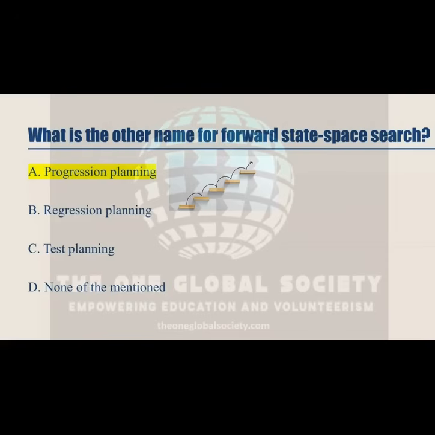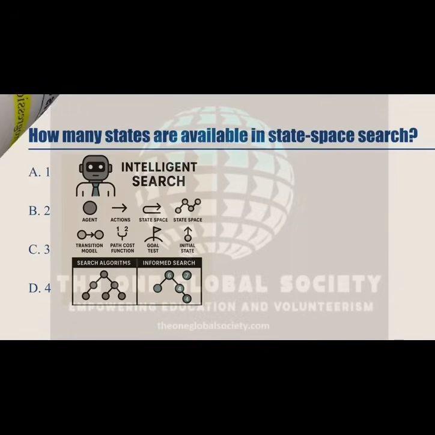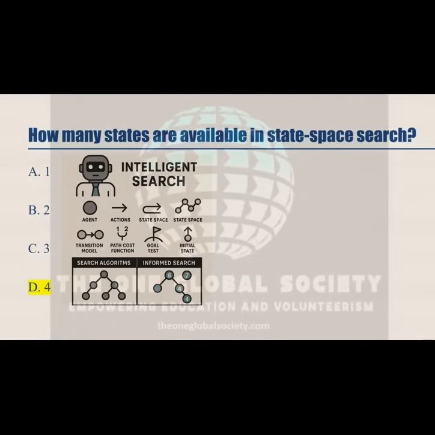Let's see the next question. How many states are available in the state space search? 1, 2, 3 or 4? Let's see the answer. The answer is 4. So there are 4 states available in state space search. Let's see the next question.